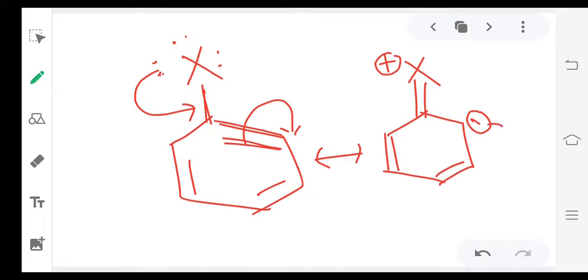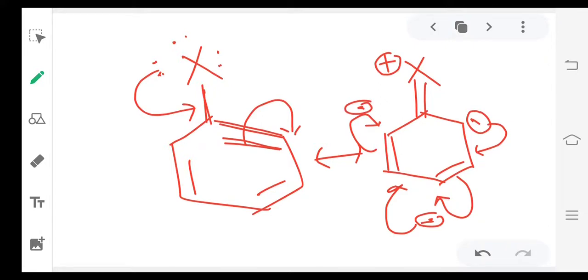Now this negative charge again is involved in resonance with this pi bond. These pi bonded electrons migrate like this, and you will get another resonance structure. Then again this negative charge here, if it is involved in resonance, will come here. So these are the different resonating forms, and you will get negative charge at this carbon. In these resonating structures, if you observe, there is a double bond between carbon and halogen.